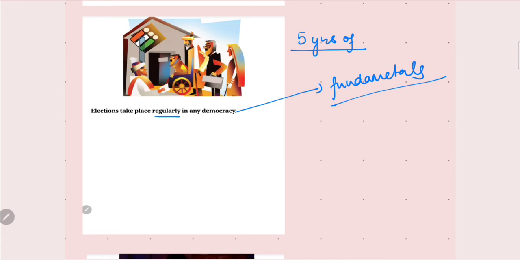It is fundamental because when an election comes, we can elect different representatives. If that elected representative was unable to perform his duty, after 5 years we can change that person. So elections take place regularly in any democracy.